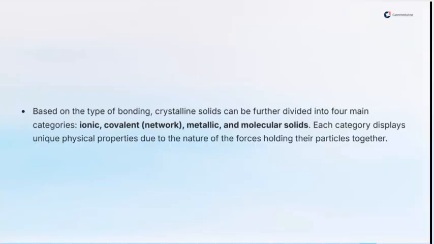We then have four groupings, which are ionic solids, covalent solids, metallic solids, and molecular solids. Each category displays unique physical properties due to the nature of forces that is holding their particles together. We know that all solids have intermolecular force of attraction, that's their particles being held together. The strength of the hold will determine the type of solid. So that's what we are heading into, how the type of bonding affects the type of solid.